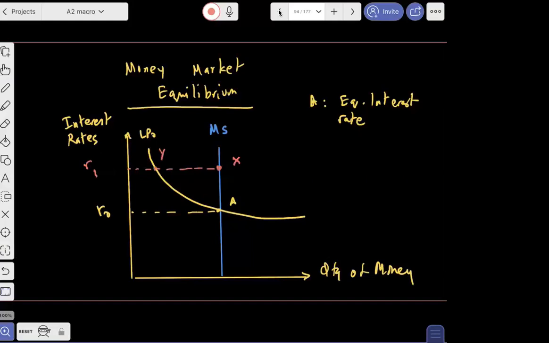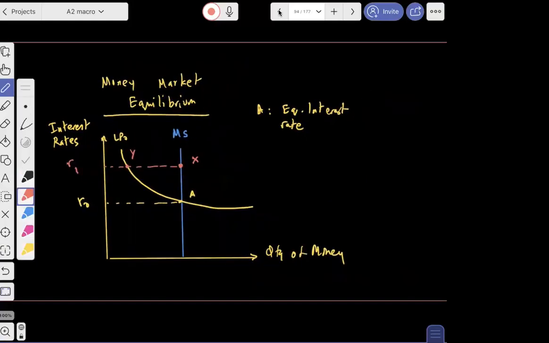If money supply is more than money demand, this basically means people have a lot more money than they're demanding. For example, I have money and I'll be like, you know what, I have money, but I don't have any use for it. And nobody wants to take a loan either, because everyone has money. In this case there is what we call excess liquidity. There's a lot of liquidity in the market. People have a lot of money.